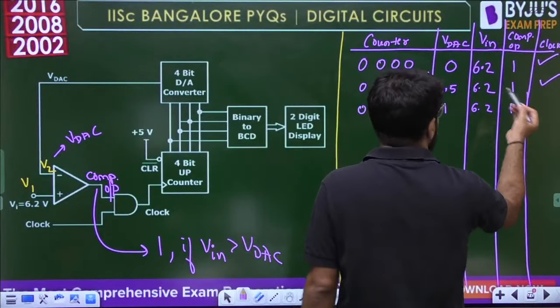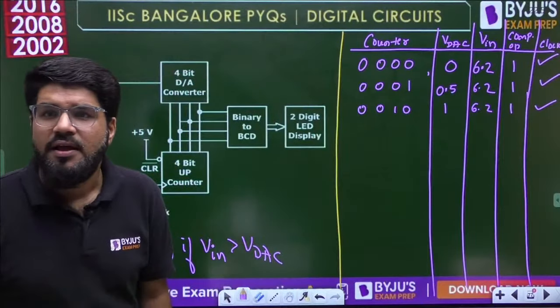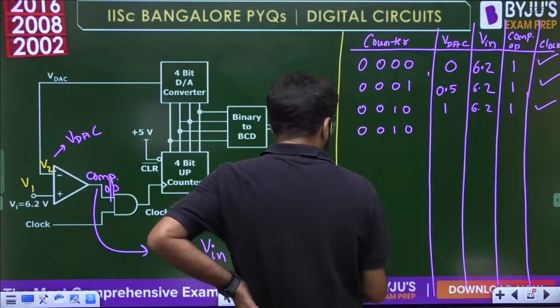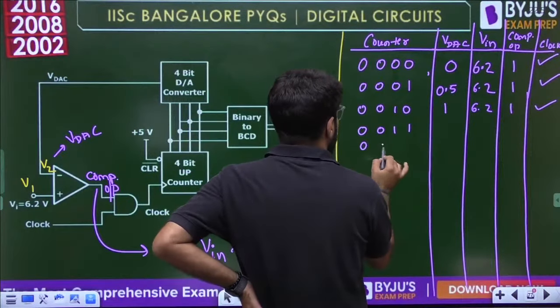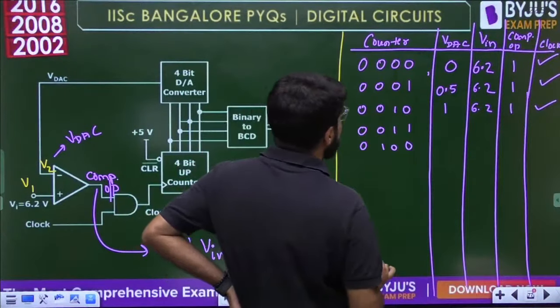Yes, 6.2 it is. So again, 6.2 is greater than 1. So yes, clock is available. Comparator output is high. Next will be 0100. See, where will the change happen?